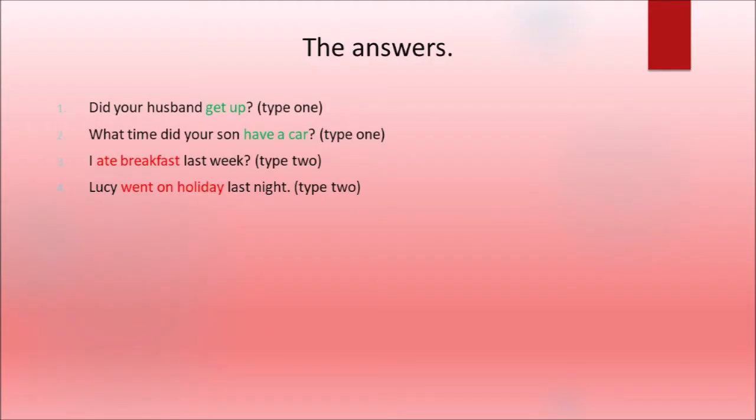The answers: did your husband get up? It's a type 1, and it's a type 1 because of did. What time did your son have a car? Again, it's a type 1 because you notice that there's did in the question. I ate breakfast last week. So last week tells us it's in the past, so we can use a type 2. And the last one, Lucy went on holiday last night. So last night tells us it's in the past, so use a type 2.